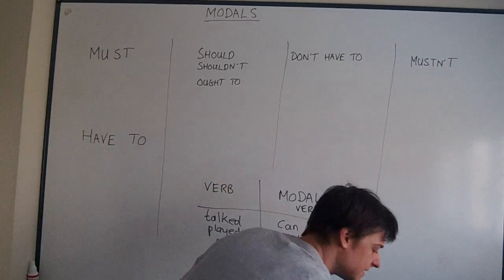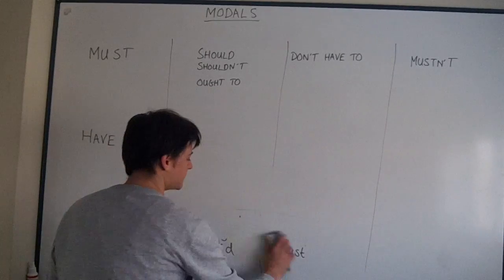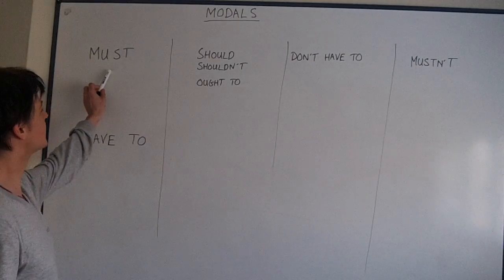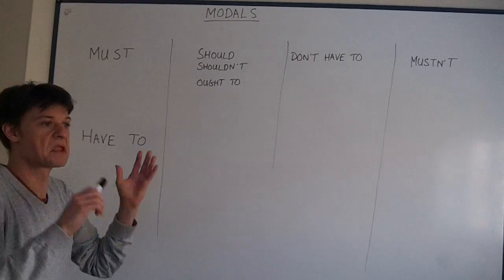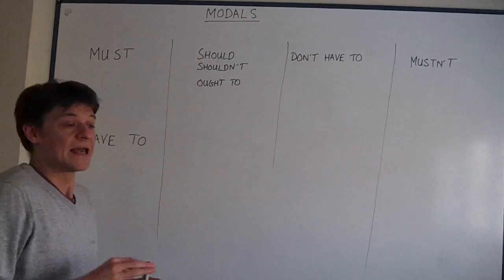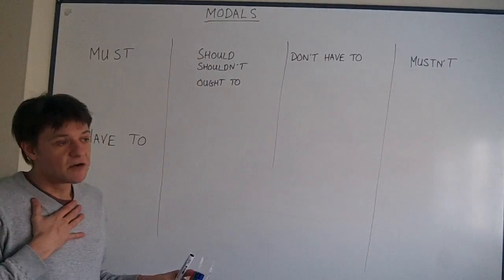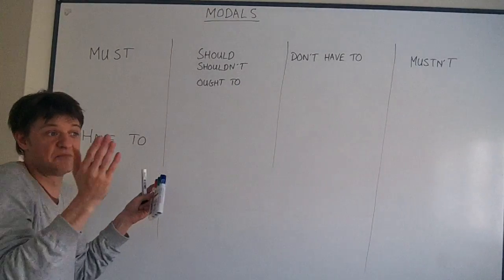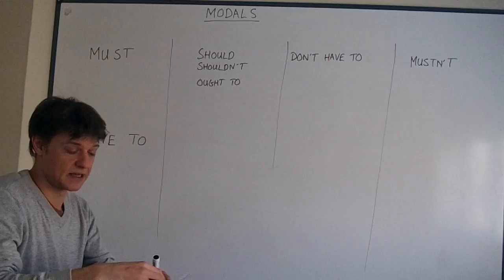That's why it's special. Now, we want to look today at must and have to first. What is the difference? Okay, in my opinion, most people use these the same. We can use must or have to.